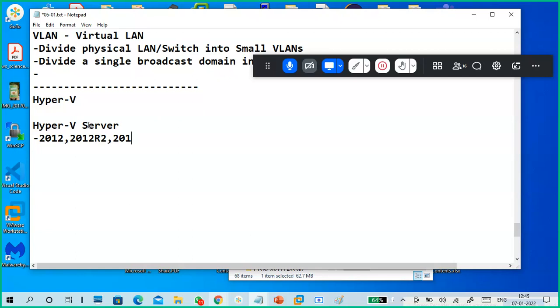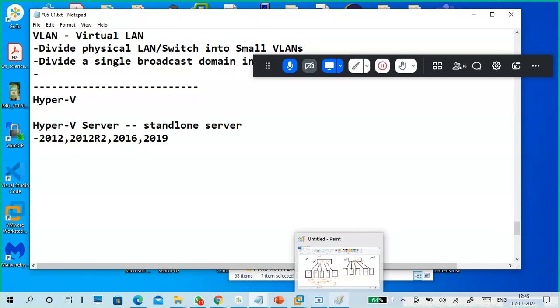Now we have only seen the list, right? That's the list only. 2022 Hyper-V server is not there. Server is there, not Hyper-V server. Hyper-V standalone server. It is nothing but a standalone server. It means it's a simple Hyper-V server.